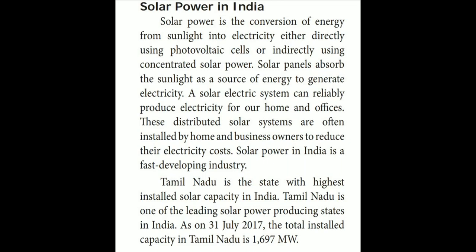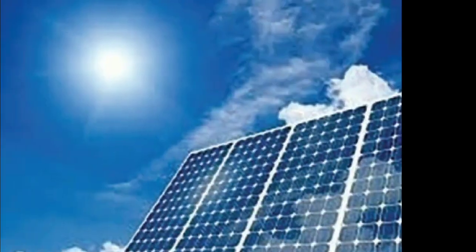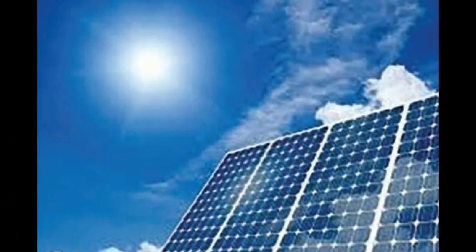Tamil Nadu. Tamil Nadu has the highest installed solar capacity in India. According to 2017, it produced 1697 megawatt. Very clear? In this picture you can see the solar panel.